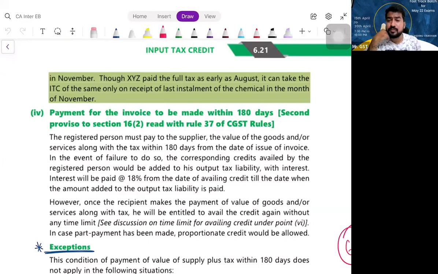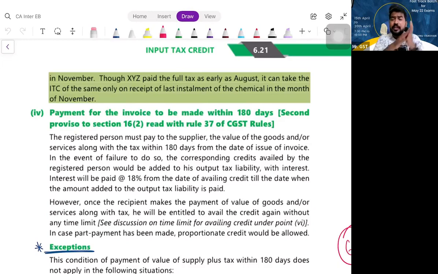What is the proviso number 1? Sir, if the goods are received in lots or installments, only after the receipt of the last lot or installment you can take ITC. There is one more proviso. Proviso number 2 below section 16. Supplier has supplied goods to you. Recipient has purchased them, received the goods, has the invoice. Can he avail ITC? Yes, if he is satisfying the conditions.